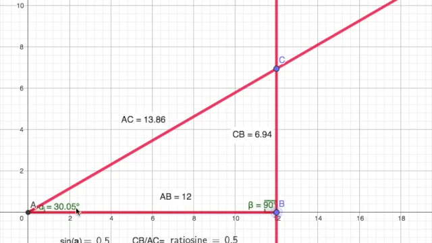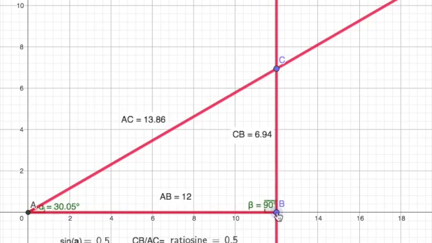If you know the three angles of a right triangle and one side, you can solve for these two. You can use your trig values. So we could use tangent of 30 and then do x divided by 12, and then you can get this side. Or this applet is just calculating it. And also you can solve for the hypotenuse. When I take the opposite side, 6.94, and divide it by 13.86, if you did that in your calculator, you would get 0.5, maybe 0.001. It's not exact because this number is a little bit wrong.